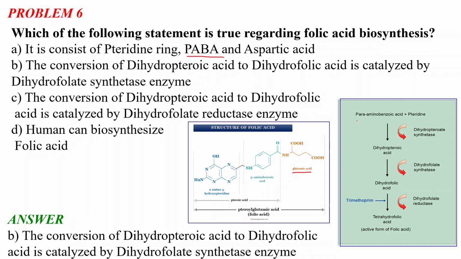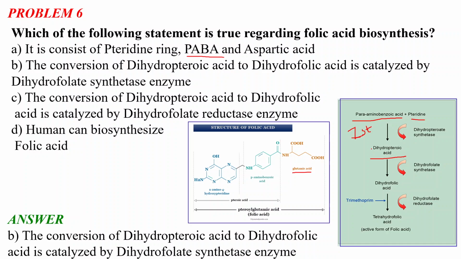At the first step, para-aminobenzoic acid, PABA, and the pteridine react together and are converted to dihydropteroic acid. This conversion is catalyzed by the dihydropteroate synthase enzyme. This is the first step of folic acid biosynthesis. Now what happens in the second step?